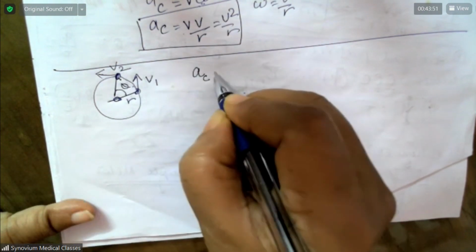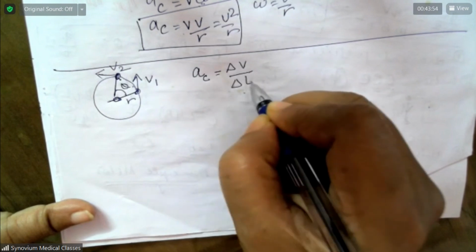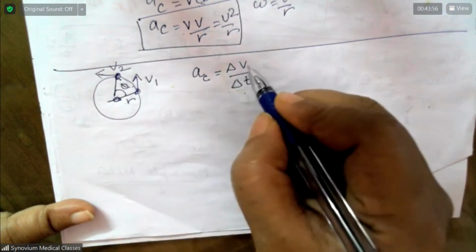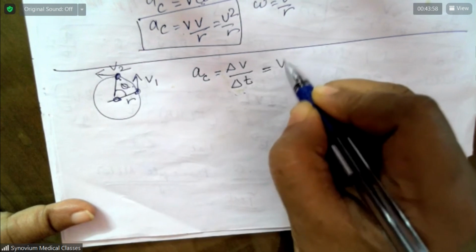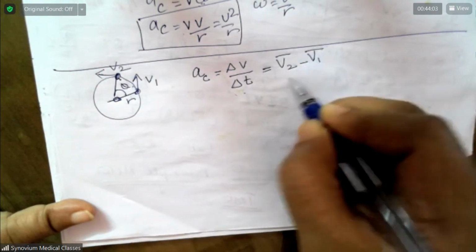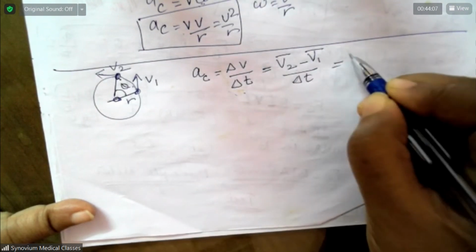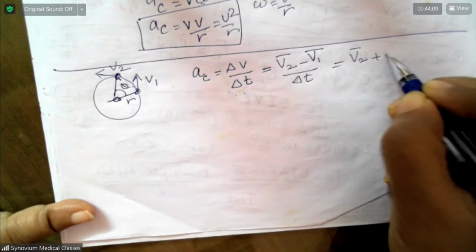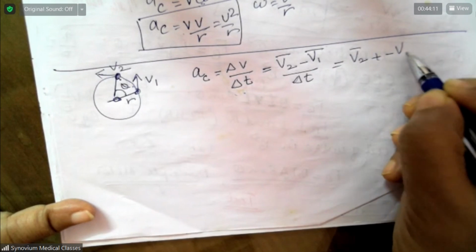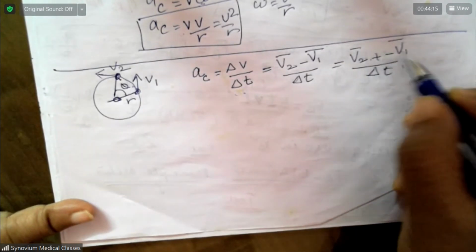Centripetal acceleration is equal to change in velocity by change in time. Change in velocity is final velocity minus initial velocity, divided by time, which is final velocity plus negative of initial velocity by time.